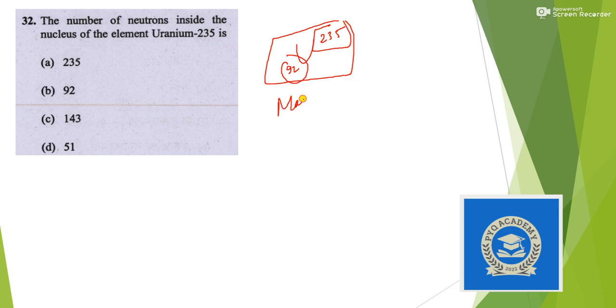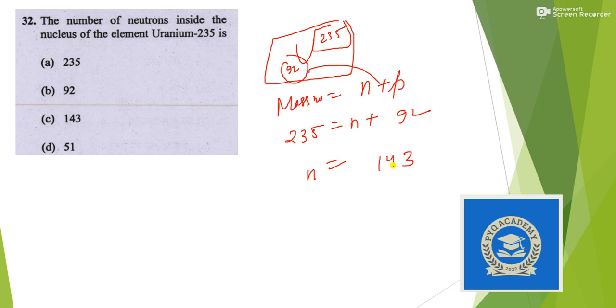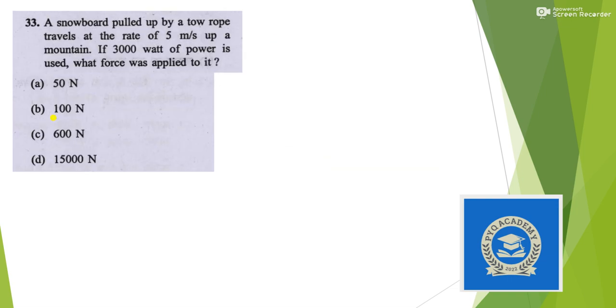So mass number is equal to neutrons plus protons, and this is the number of protons. So 235 equals neutrons plus protons, that is 92. So n equals 235 minus 92, which is 143. So there are 143 neutrons. The answer is option C.